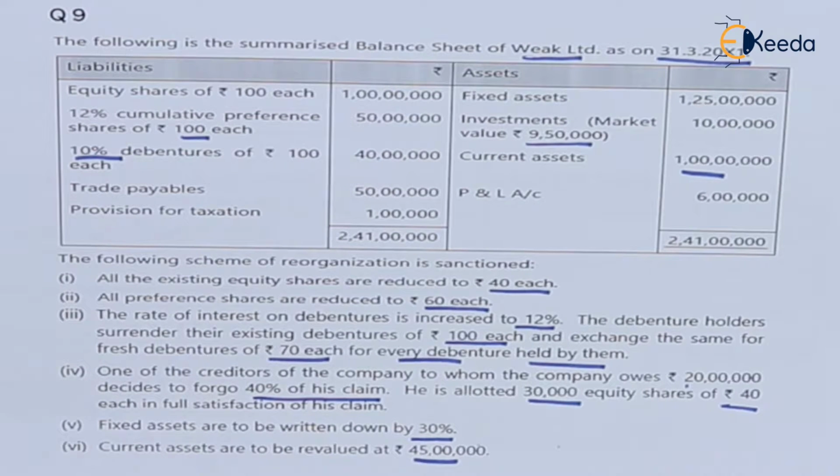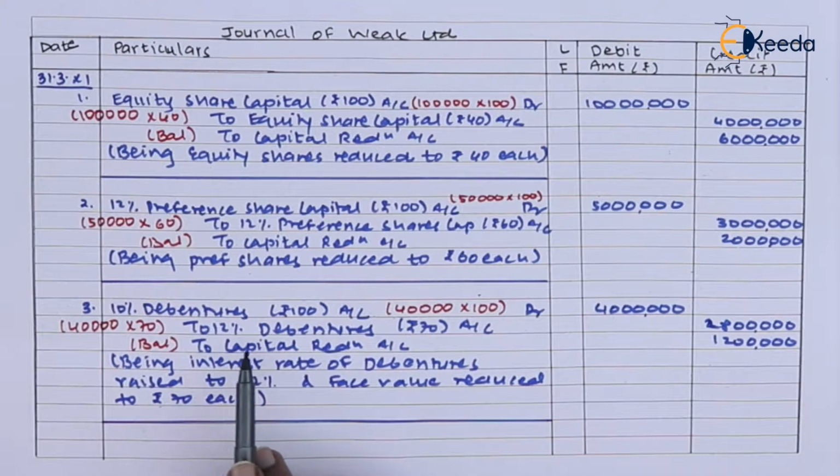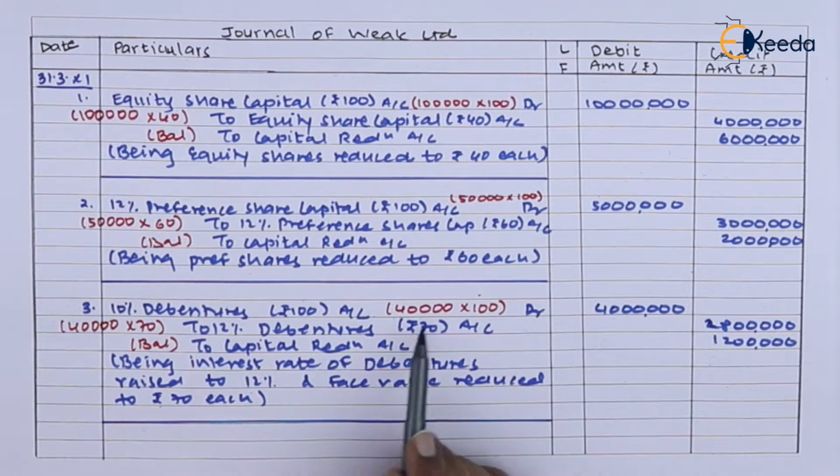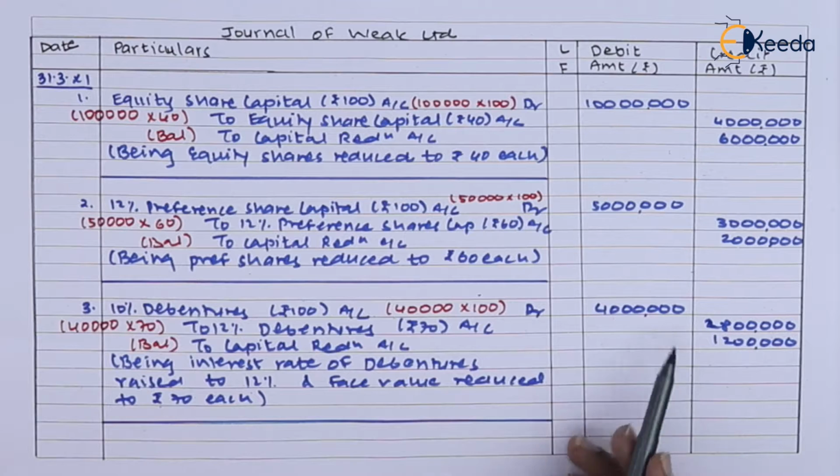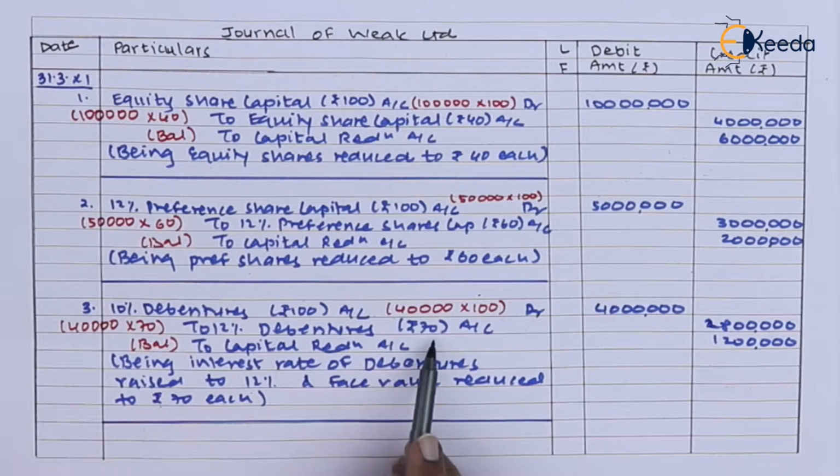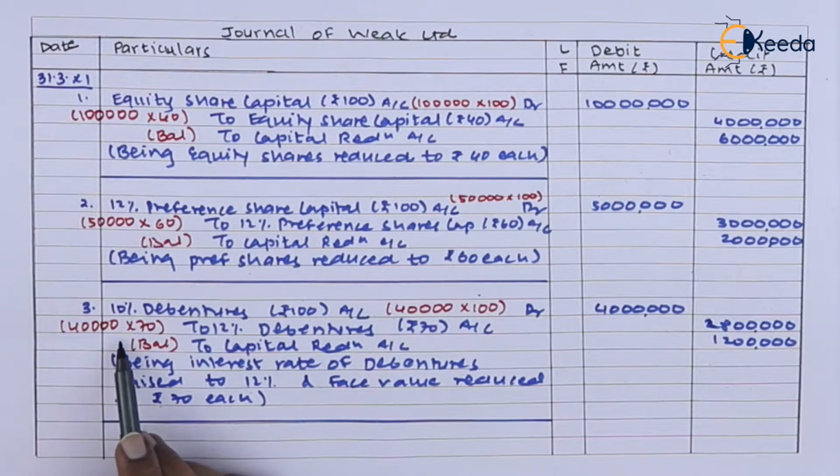Let us pass the entry. Friends, you can notice my entry. 10% debentures of rupees 100 each debited, 40,000 debentures of 100 each, 40 lakhs debited. 12% debentures of 70, again 40,000 debentures, but now it will be of 70 each credited, and the difference we have transferred to capital reduction account 12 lakhs. Being interest rate of debentures raised to 12% and face value reduced to rupees 70 each. So we have changed interest rate as well as face value of the debenture. Let us see the next information.